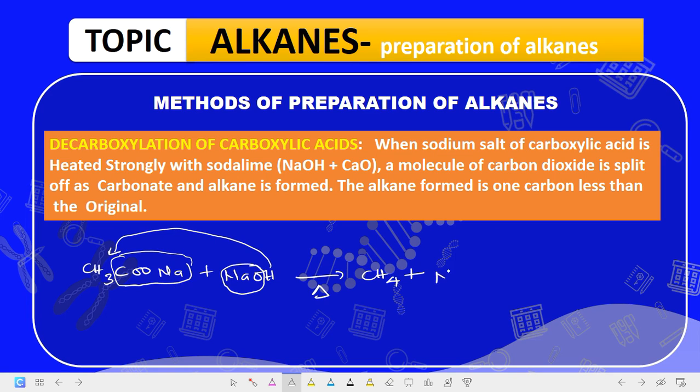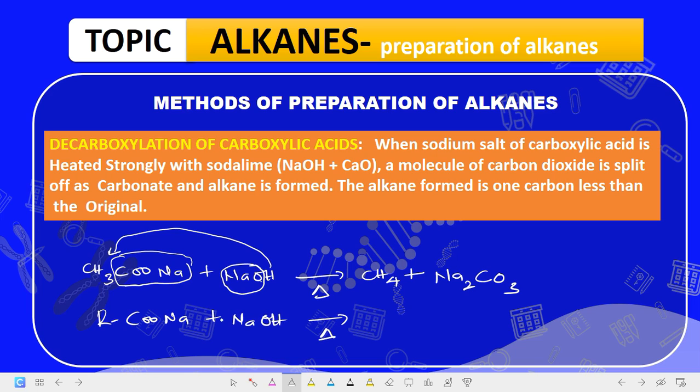So that sodium carbonate is Na2, because you have 2 sodium, then C, then how many O are there? 1, 2, then 3. CO3. So this will be what is formed. Now the general form of this equation is RCOONa plus sodium hydroxide in the presence of heat.